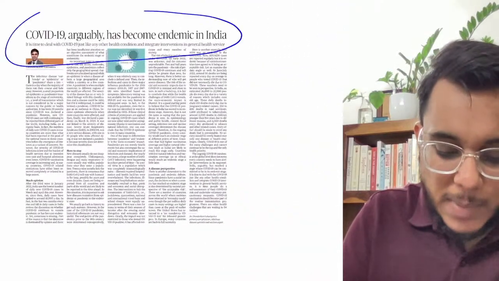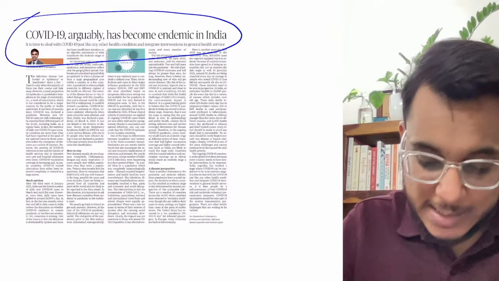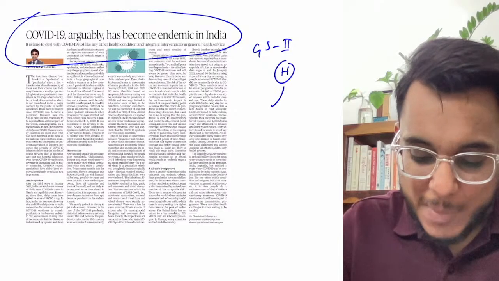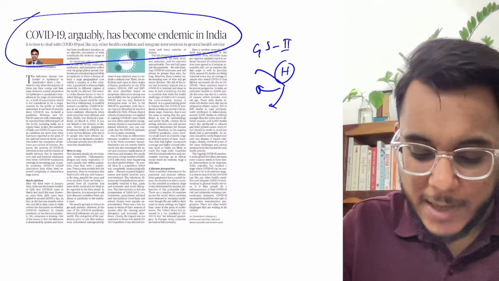COVID-19 arguably has become endemic in India. So guys, this article we will see with respect to the GS paper number 2, health. Fine. So the basic key takeaways from this particular article we are going to take.